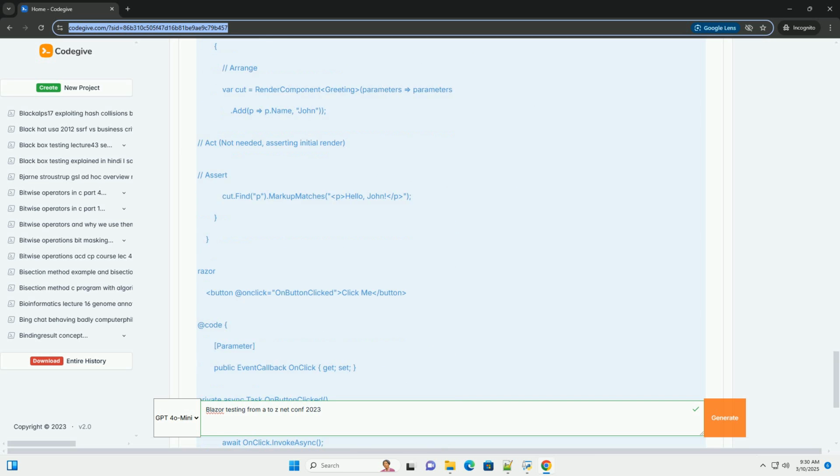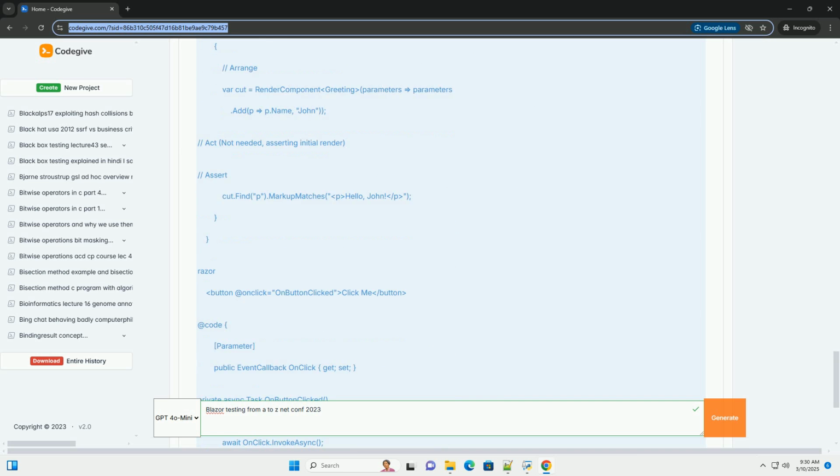Best practices for Blazor testing: test-driven development, TDD; writing readable and maintainable tests; using test doubles, mocks, stubs, fakes; code coverage and test reporting; continuous integration and continuous deployment, CI/CD, integration.